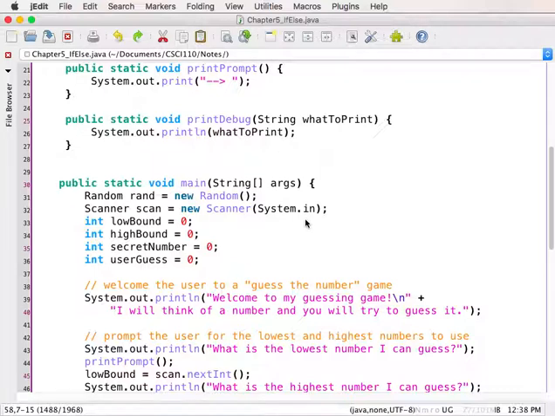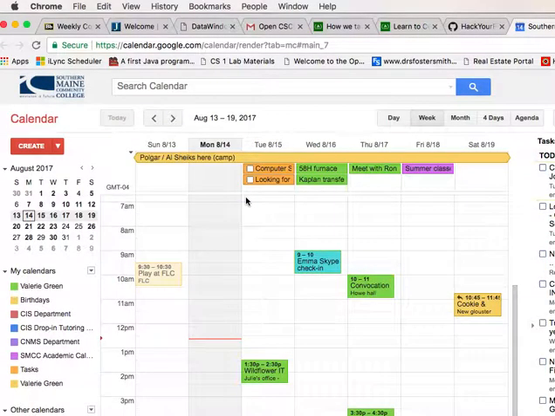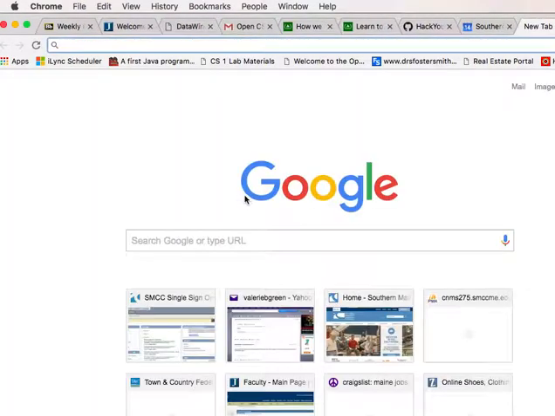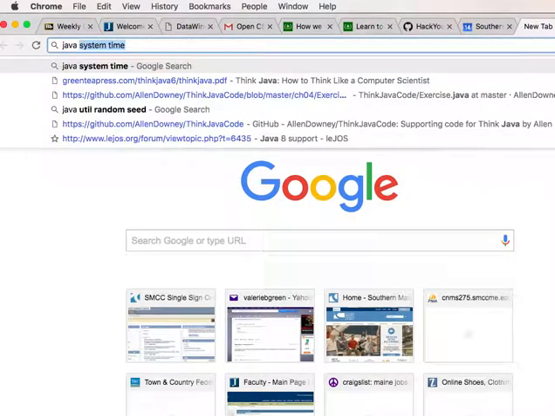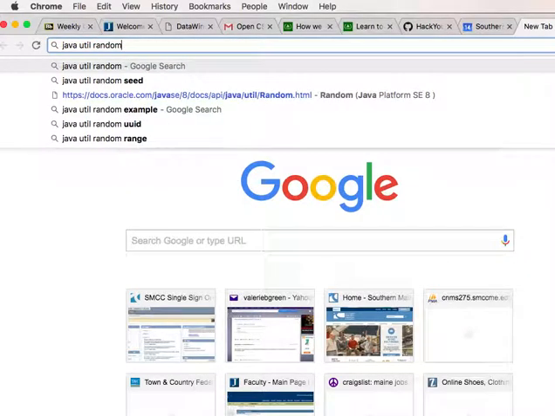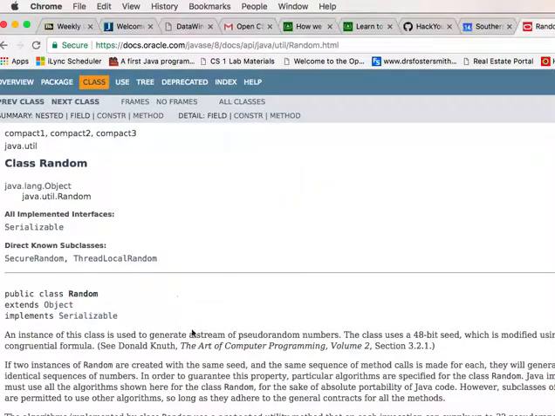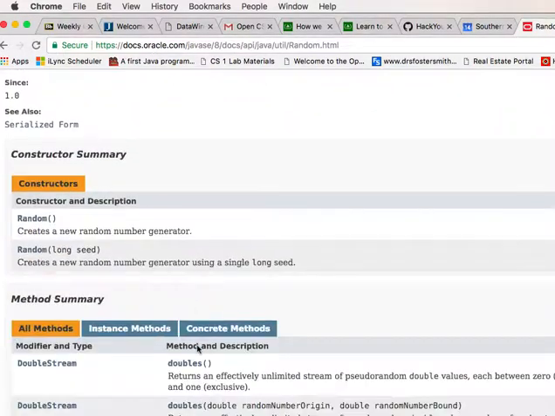Fortunately, the random class has something built in to fix that. Let's have a quick look by taking a look in the documentation. Here's Java util random. We've been here before. And I'm going to look at what happens when I make a new random.